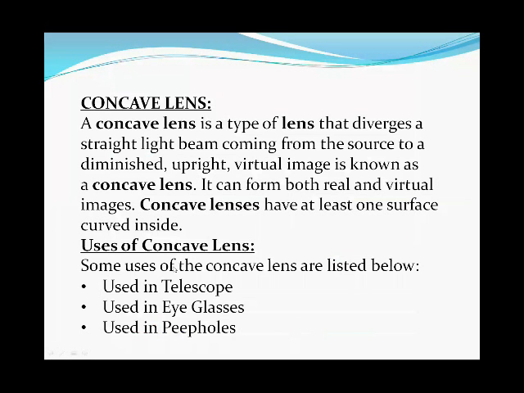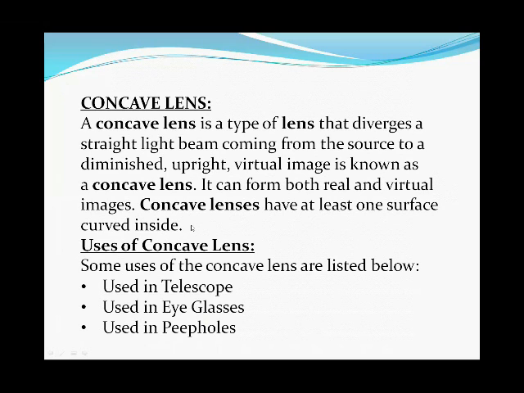Now we are going to discuss the concave lens. A concave lens is a type of lens that diverges a straight line beam coming from the source to a diminished, upright, virtual image. Meaning the concave lens gives us the virtual image. It can form both real and virtual image. Concave lenses have at least one surface curved inward.